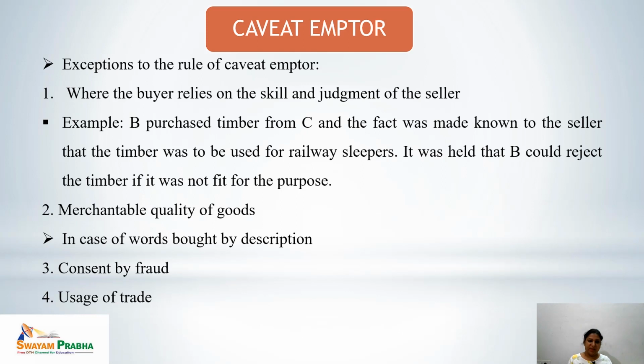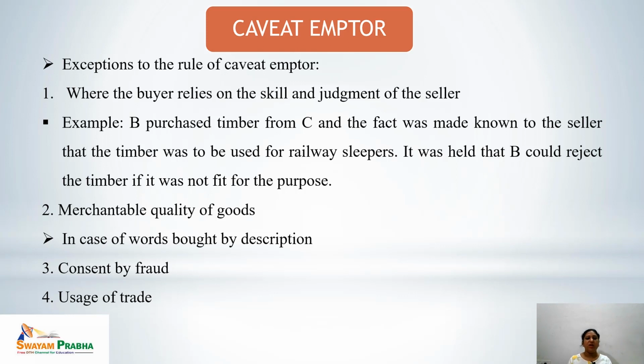There are a few exceptions to the rule of caveat emptor. One is where the buyer relies on the skill and judgment of the seller. Where the buyer is relying on the skill and judgment of the seller, he can be exempted from the rule of caveat emptor.